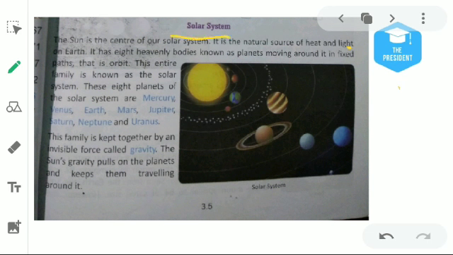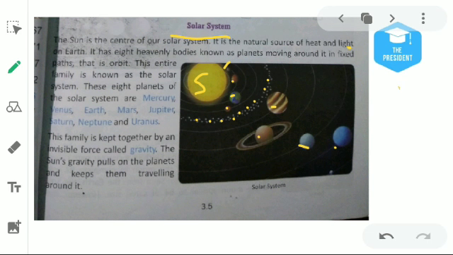First heading is solar system. What is the solar system? See the picture first. This bright object, yellow in color, is called the sun. And here are the 8 objects: first one is here, second, third, fourth, fifth, sixth, 7, 8. These 8 are called planets, and these dotted points are known as asteroids.